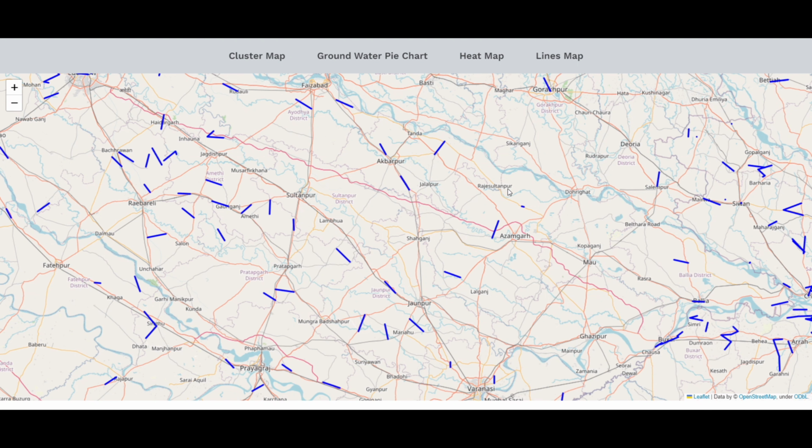We have requested this department to give us some data about groundwater, so that we can continue our project and help some more people. They have also guided us in this project, and that is a very important guidance, because based on that guidance we have made various changes in our website.